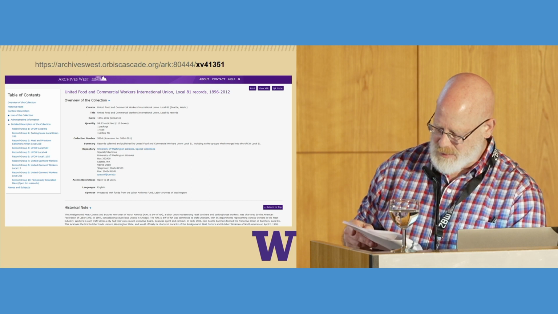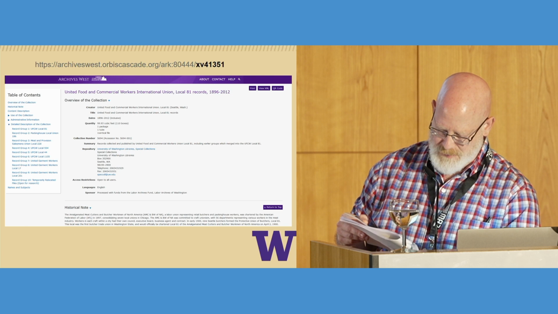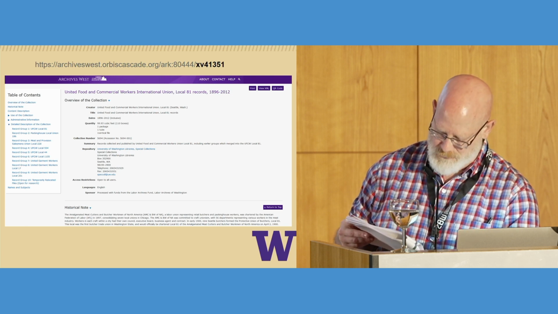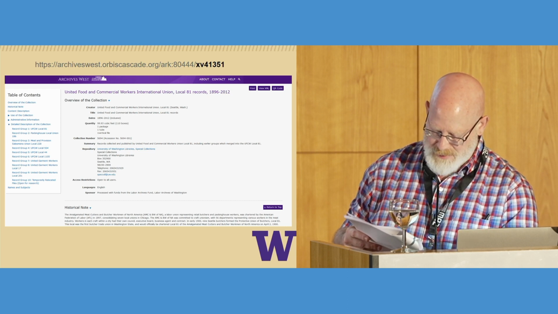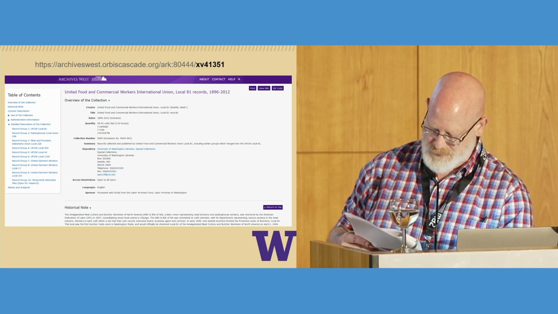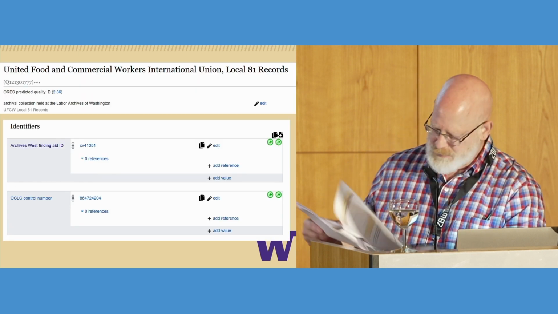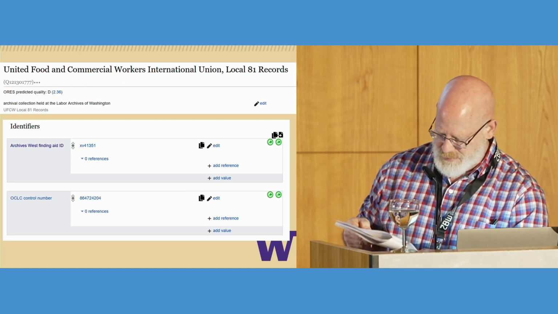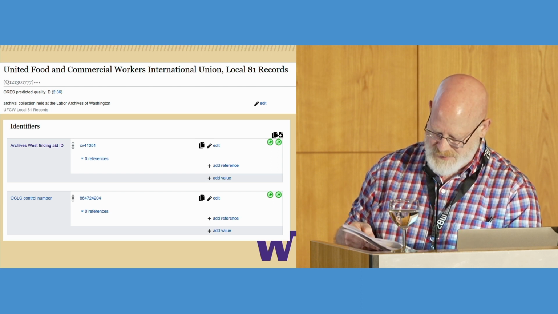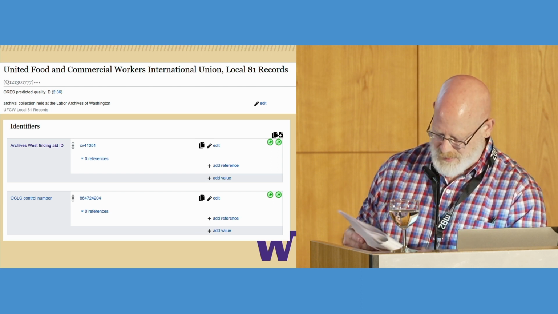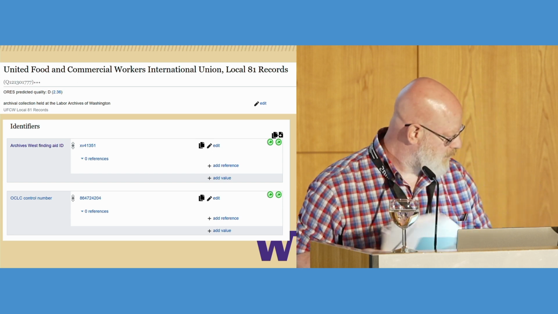So here's a finding aid in Archives West for one of our collections, and you can see from the URL at the top of the screen, it's the same except for the very last part, which is the unique identifier for that particular finding aid. And that's the identifier that we will be using in the Archives West Finding Aid ID. And you can see here in this item for one of our collections, the two identifiers recorded as statements. If you click on the Archives West Finding Aid, it will take you out to the finding aid in Archives West. And I'm going to turn it back over to Crystal.